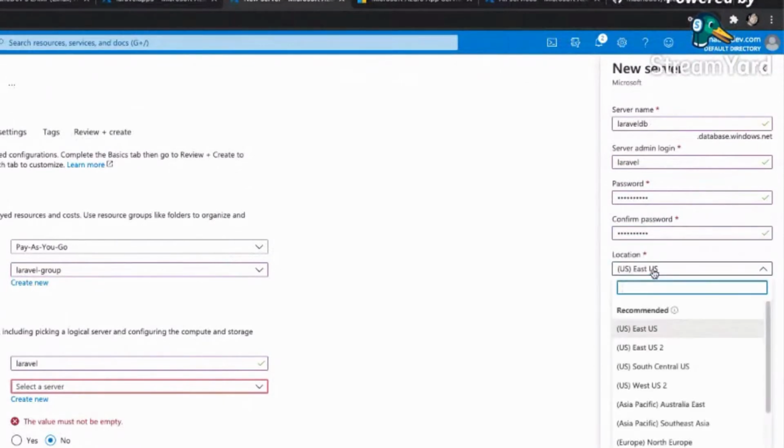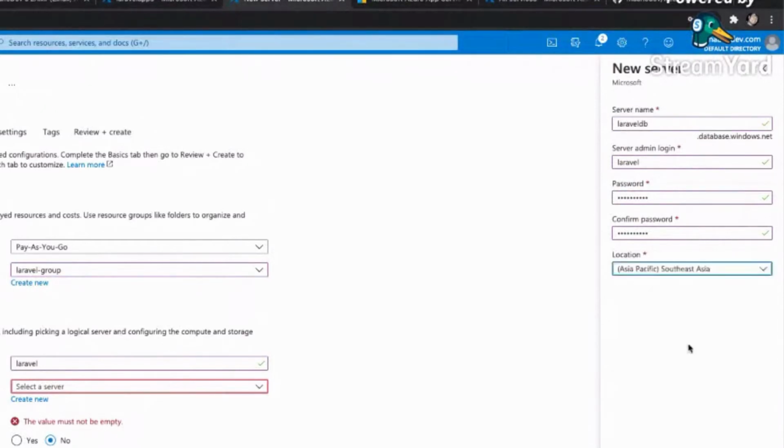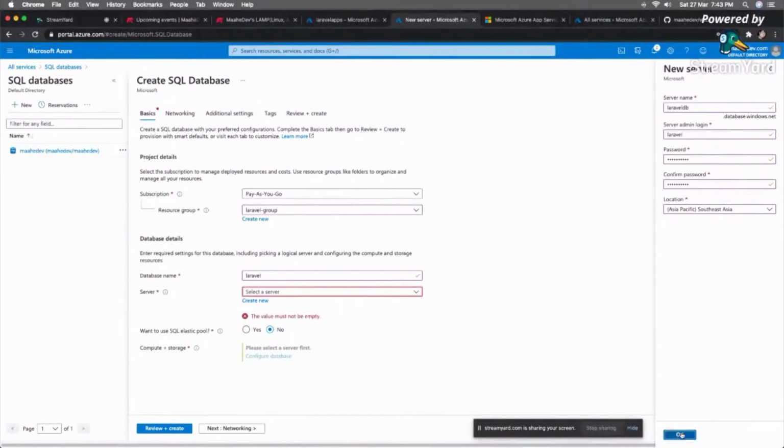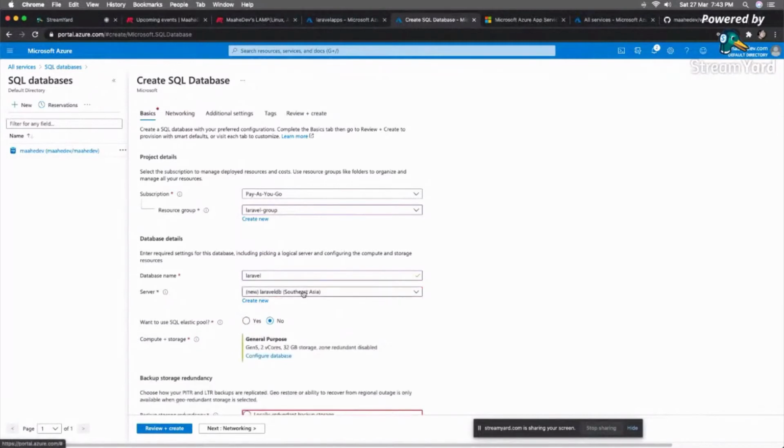And here again we have the location. If you observe, last time we selected Southeast Asia. Sometimes you may get an error here for the location, because some resources are not available, even the free ones. So always make sure about the location; this particular feature works exactly the same as how AWS works, that we should have the same location so that the latency will be less. It will not stop you from having a different one, but in order to reduce latency, we should always have it in the same one. So I'll click on OK. So Laravel DB will be created, and we will have our new server as Laravel DB.